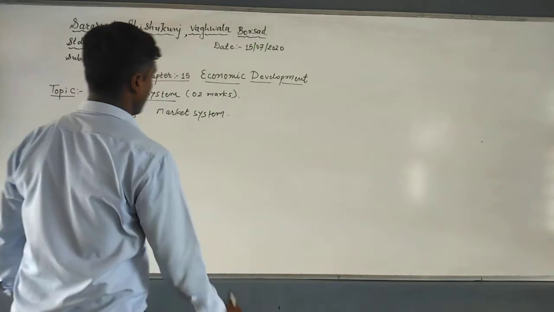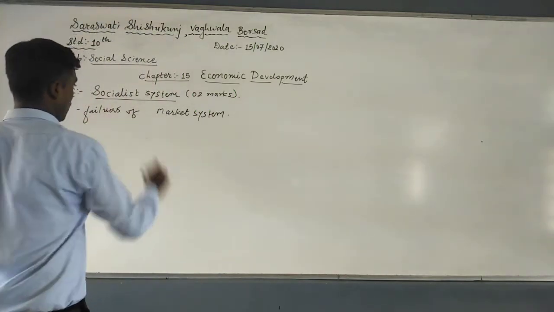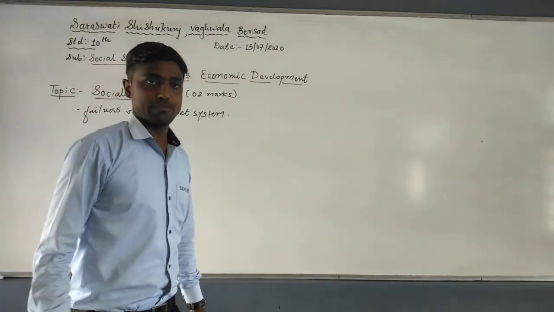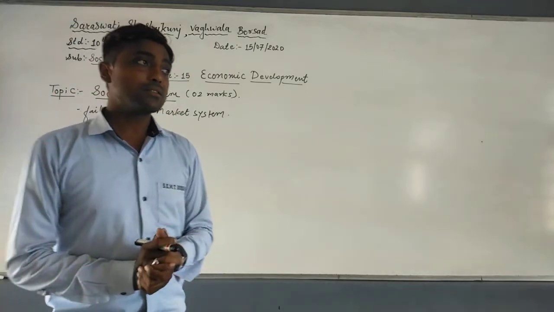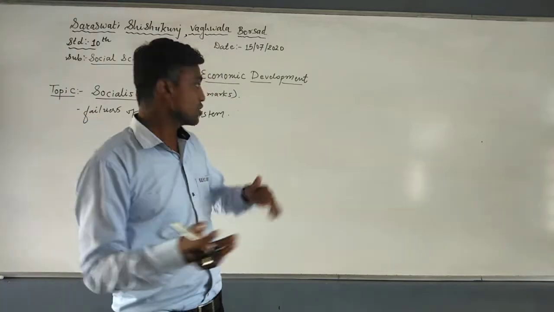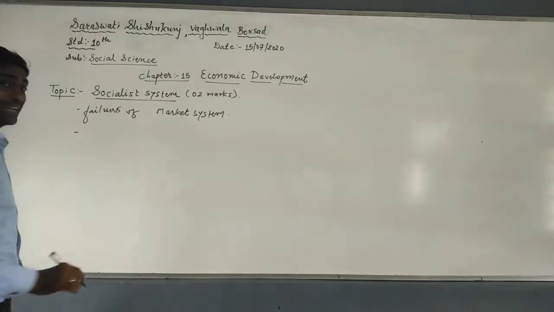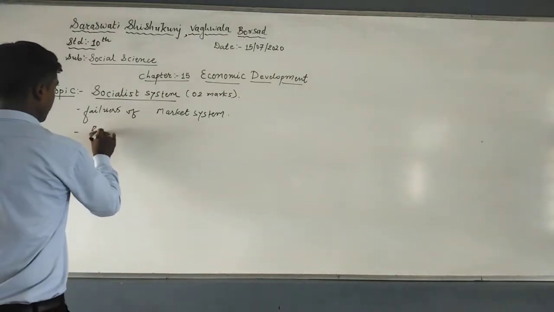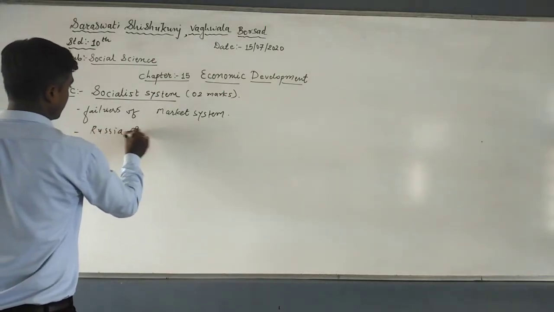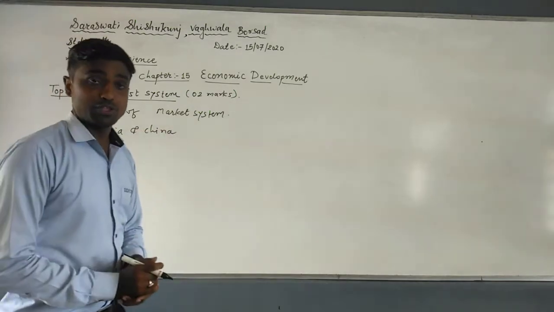First, we are knowing about the failure of the market system. It means the market system had not reached up to the mark. That is why the socialist system emerged. Now the second point is that Russia and China economically developed through this system, the socialist system.